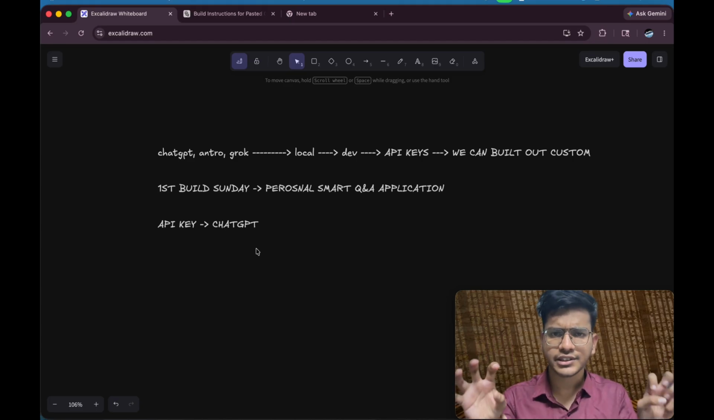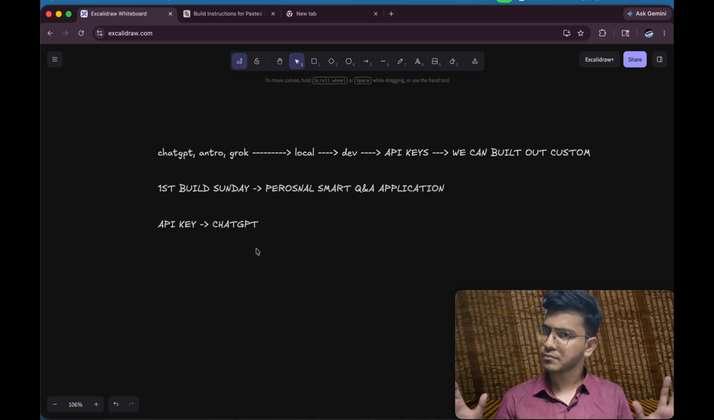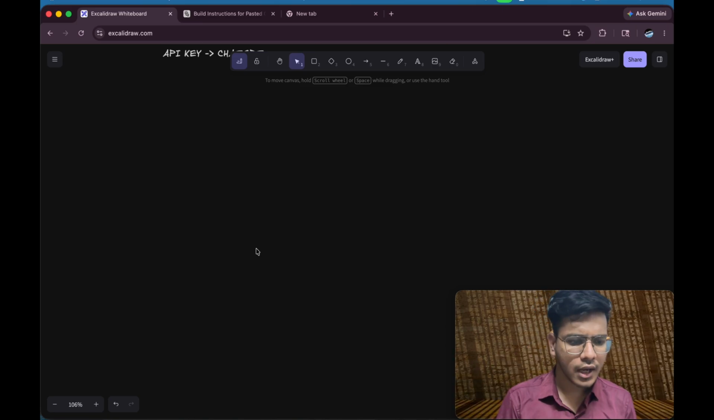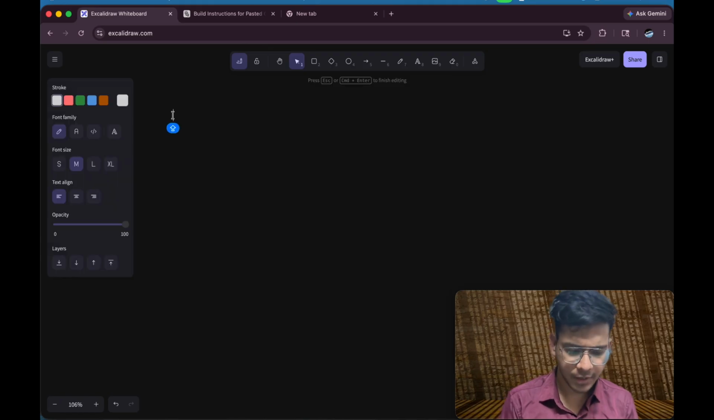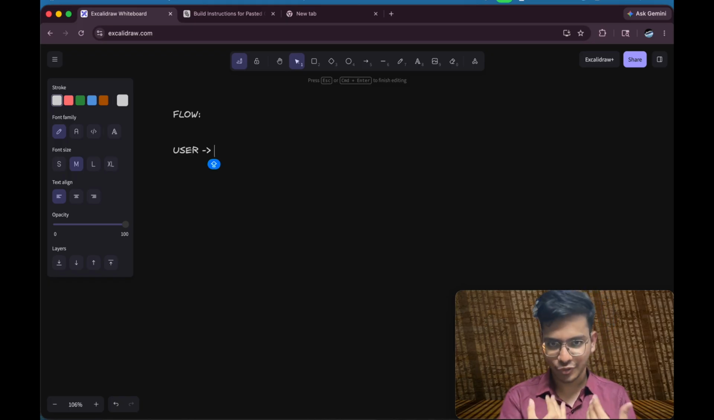We are trying to build a smart QA application using OpenAI API keys. Okay, that is the main basic idea of this episode. Okay, now let us understand the flow of the application. What is the flow? So the flow is that whenever a user is using, basically, because we are building this application for our personal self.